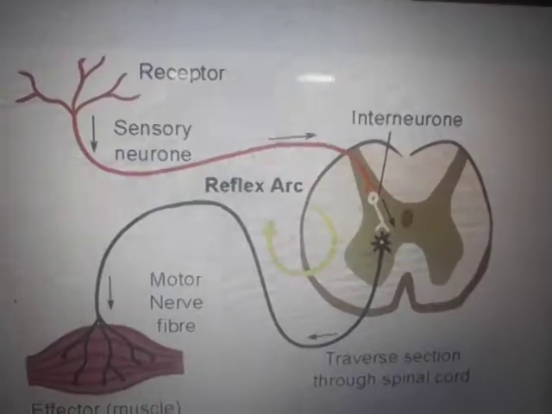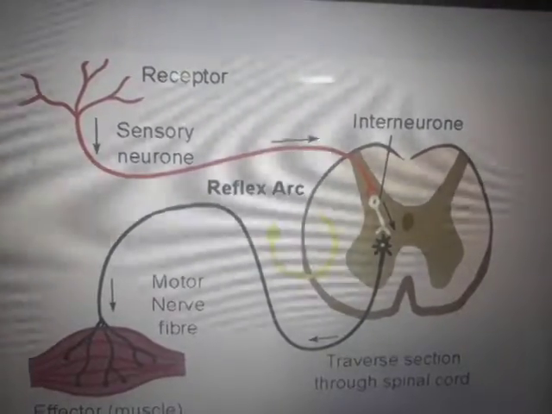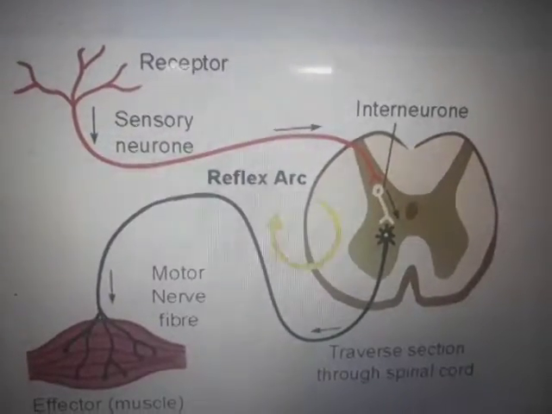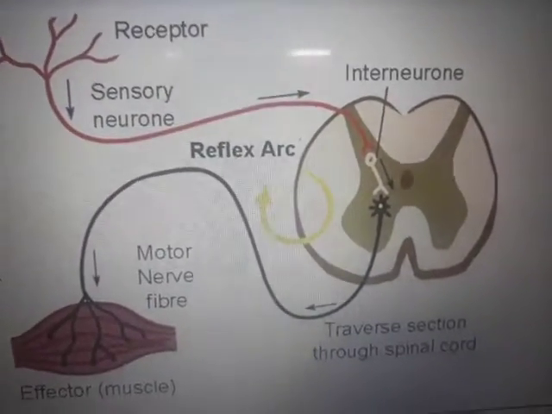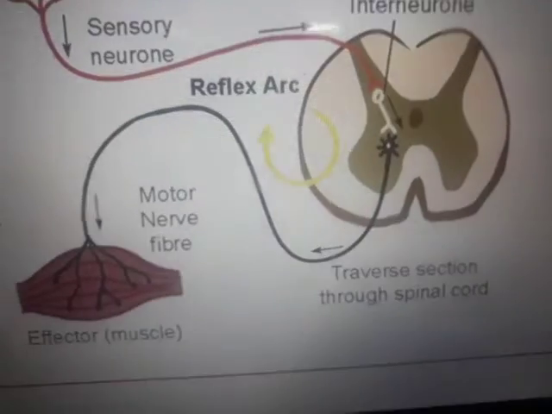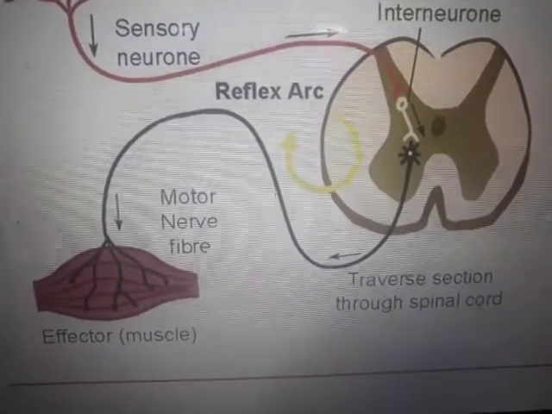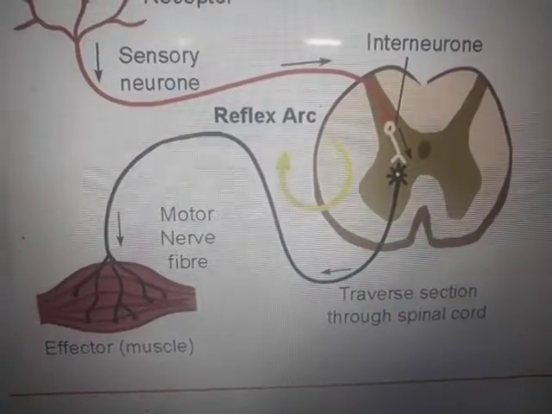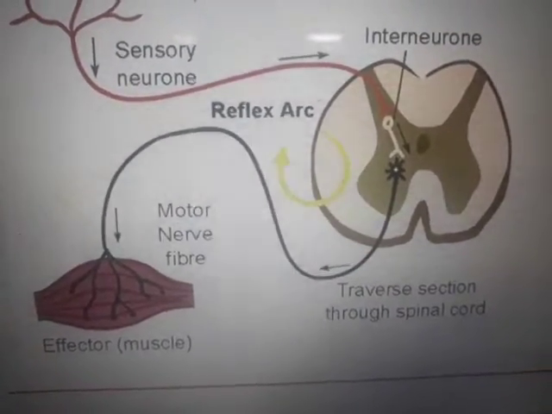The message goes to the interneuron through the spinal cord, which decides what action is to be taken. After that is decided, the impulse comes towards the particular muscle through the motor nerve fiber, the motor neuron. Understand?